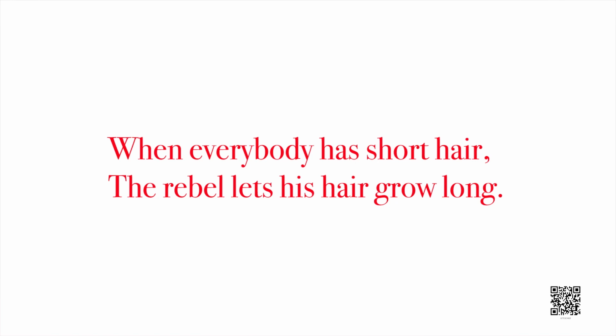Now students, in the first few couplets of the poem, the poet is telling us about the qualities of a rebel. In the first few couplets, you can read and understand that when everybody is keeping short hair, the rebel is keeping long hair. When everyone is keeping quiet, the rebel is speaking up. And when everyone is speaking up, the rebel is keeping quiet. And the list goes on and on.